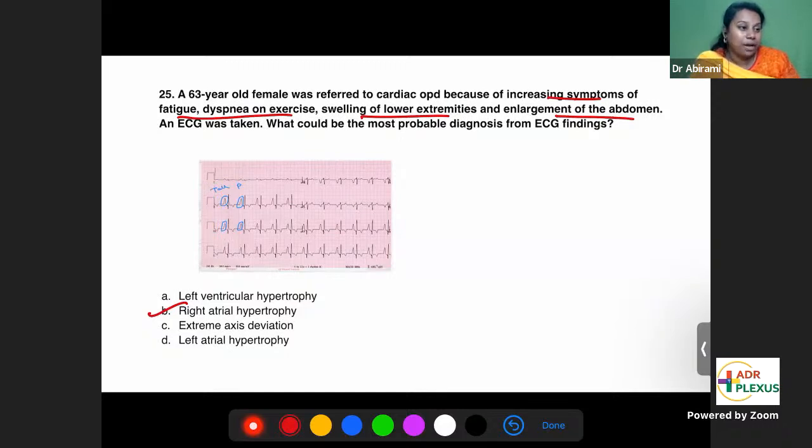Yes, Dr. Mayank Tiwari, nice name. Right ventricular hypertrophy, not right ventricular hypertrophy. It is right atrial hypertrophy because the P wave is due to atrial depolarization.